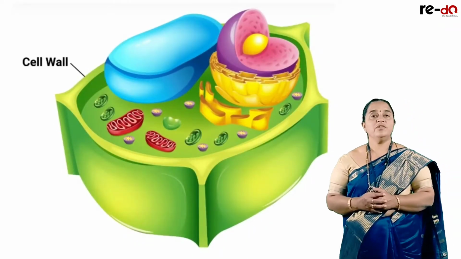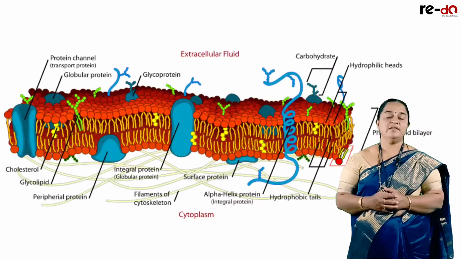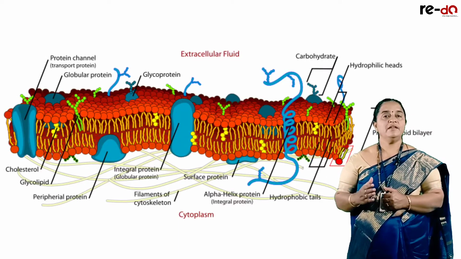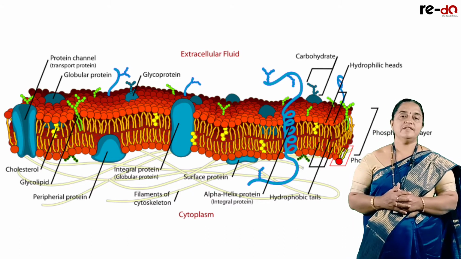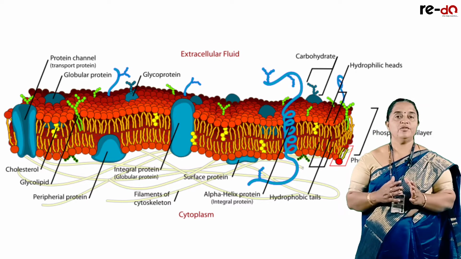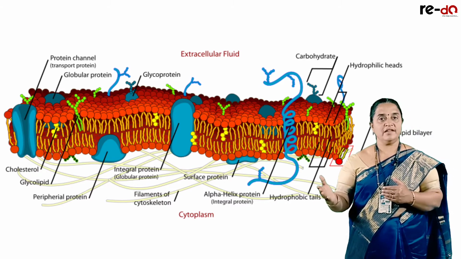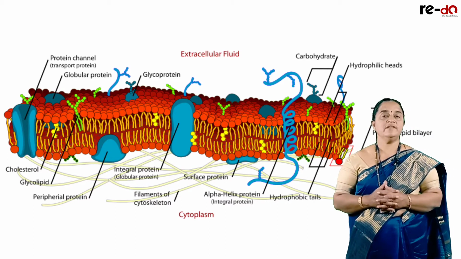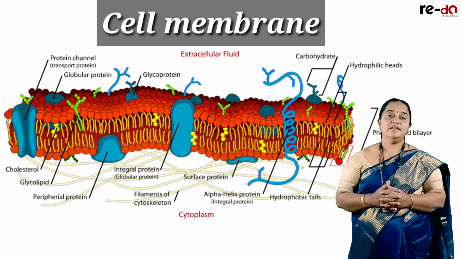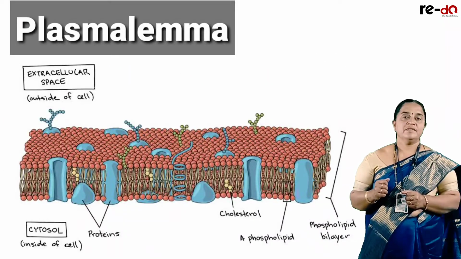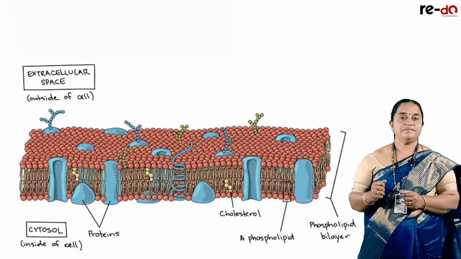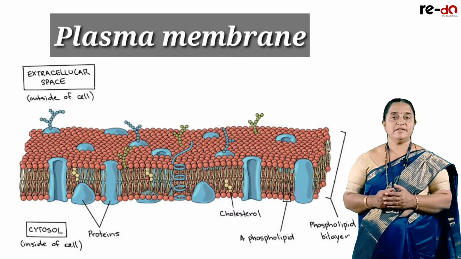Let us move on to the next protective layer around the cytoplasm, also helping in movements of the particles which are necessary for the cell, and the molecules which are moving outside the cell. They are also passing through these cell membranes. This cell membrane is known as plasmalemma, or it is said to be the plasma membrane.